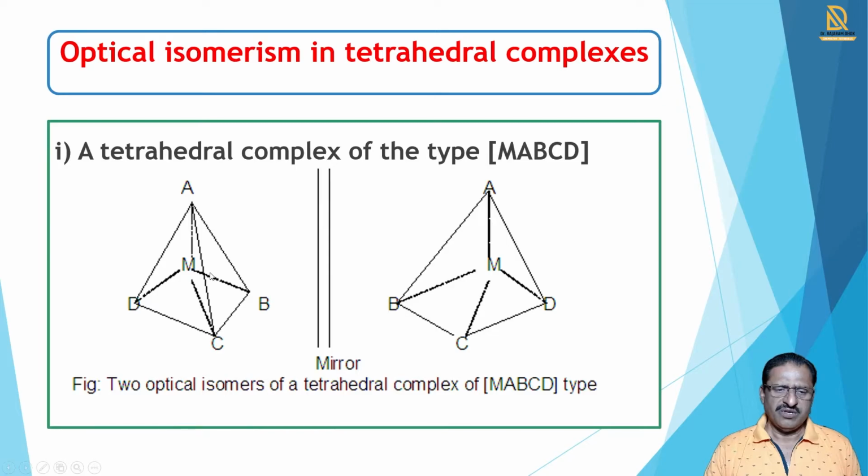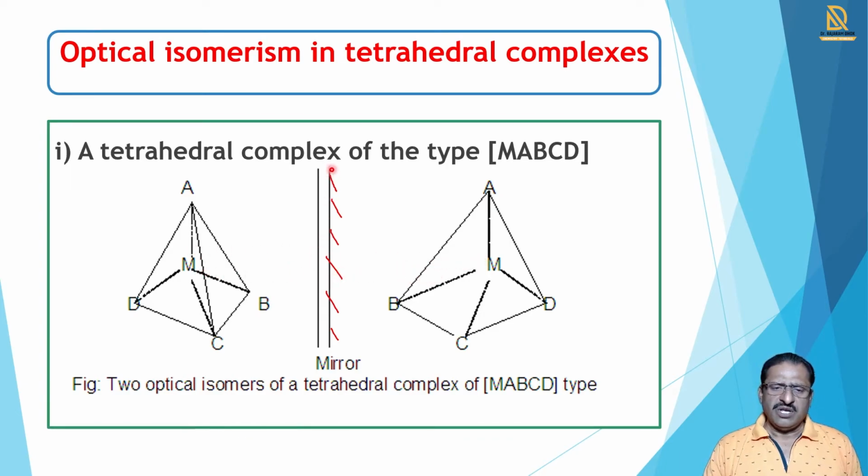When we keep a mirror in front, there is formation of another image, and that other image is the optical isomer of the first image; these two are mirror images of each other.